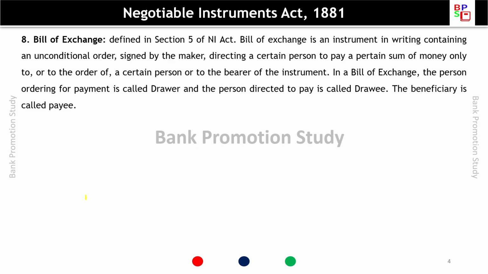Bill of exchange. Bill of exchange is defined in section 5 of Negotiable Instrument Act. So section 4 deals with promissory note and section 5 deals with bill of exchange. Bill of exchange is an instrument in writing containing an unconditional order signed by the maker directing a certain person to pay a certain sum of money only to or to the order of a certain person or to the bearer of the instrument. In a bill of exchange, the person ordering for payment is called the drawer and the person directed to pay is called the drawee. The beneficiary is called the payee.